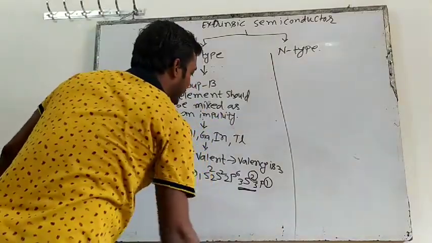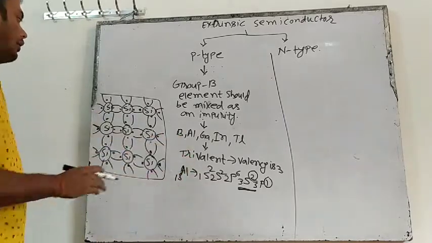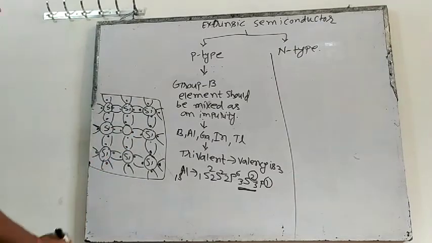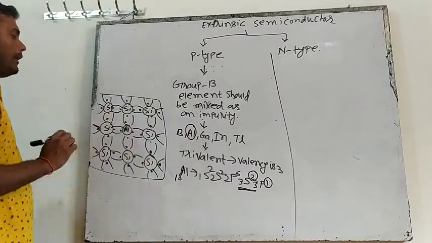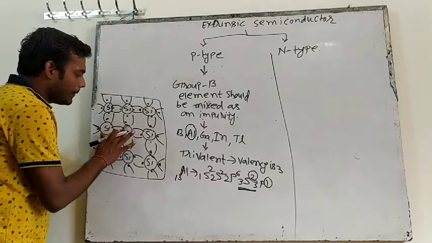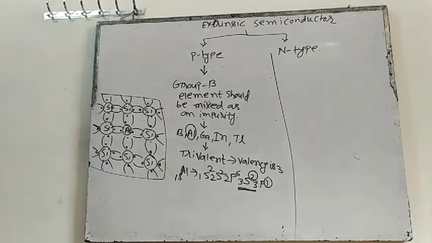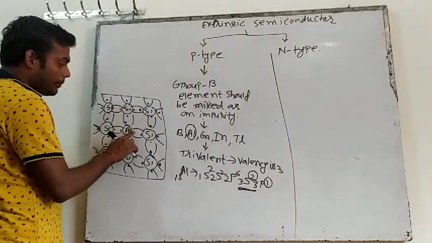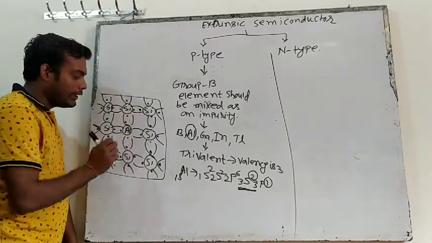So right now I am taking only p-type. In this lattice, you will mix which impurity? Any of these. For example, suppose at this place of silicon, you mix an impurity of group 13. Suppose I am taking aluminium. So you will mix aluminium here. Can you see this? Is it clear? Aluminium has how many electrons? 3 electrons in the outermost. Silicon has earlier 4, but aluminium has only 3. 1, 2, 3.